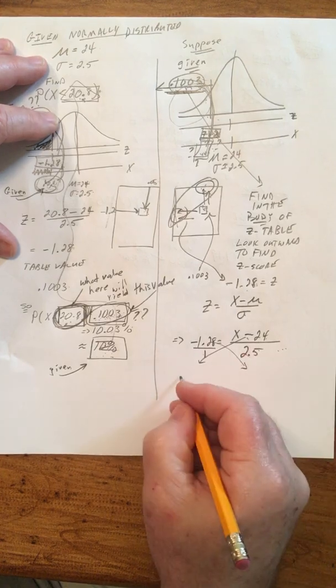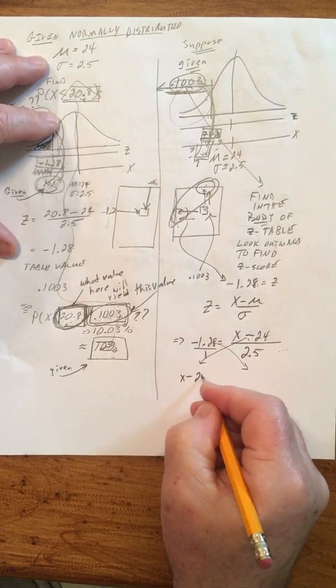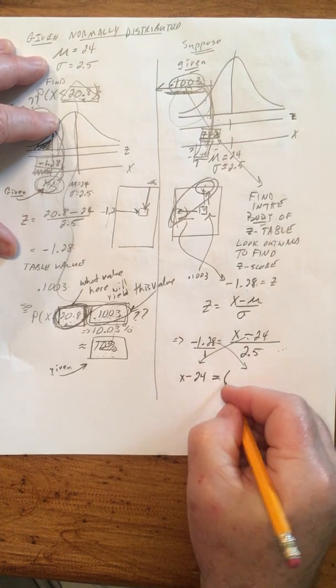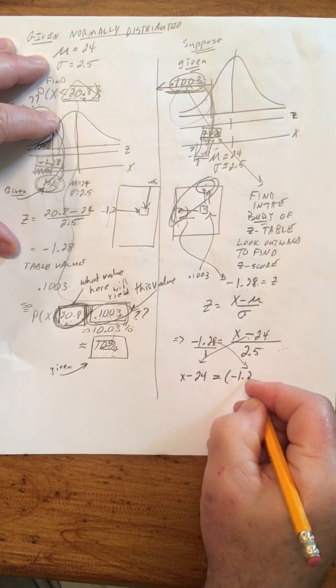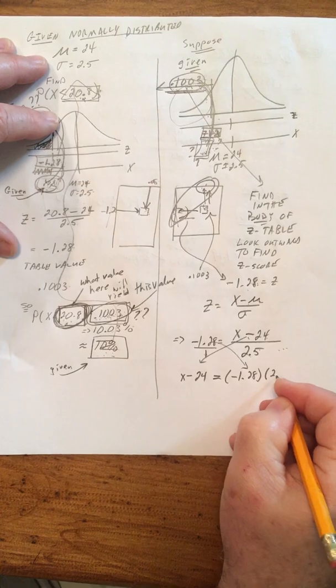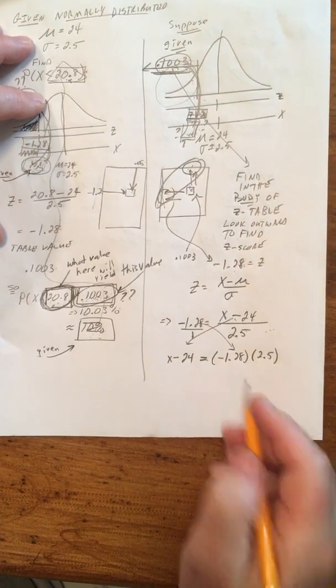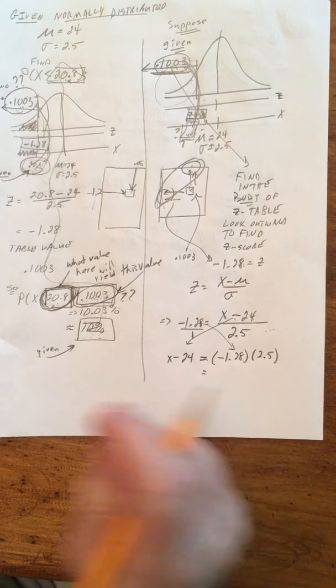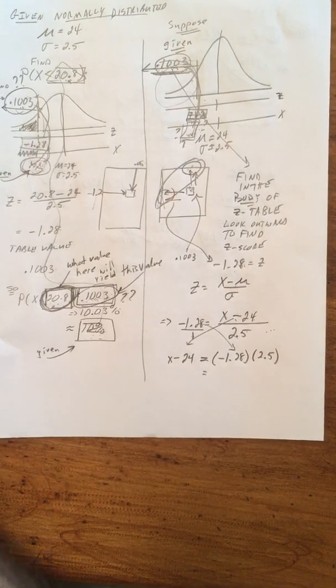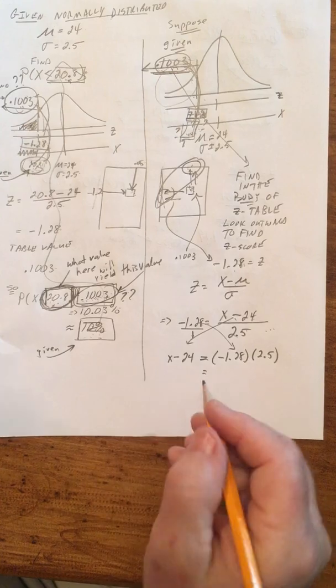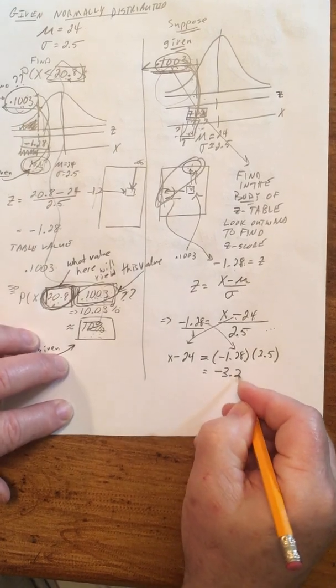Cross multiply: x minus 24 times 1 is x minus 24, is equal to negative 1.28 times 2.5, and then solve that. Hopefully you can speak that much algebra. So negative 1.28 times 2.5 is negative 3.2.